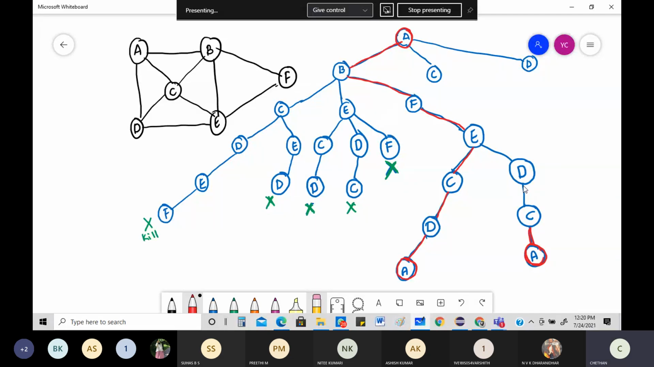Check this. This is again my second Hamiltonian path. What is a path? A, B, F, then E, then D, then C, then A. Okay, it's the second Hamiltonian path.